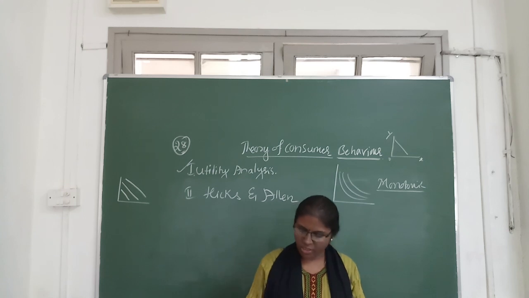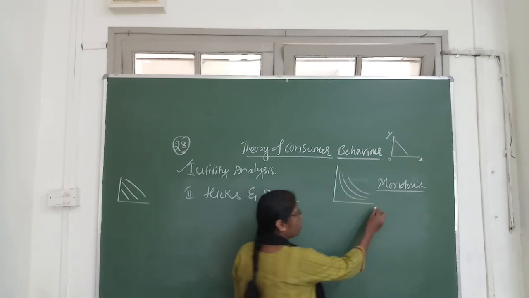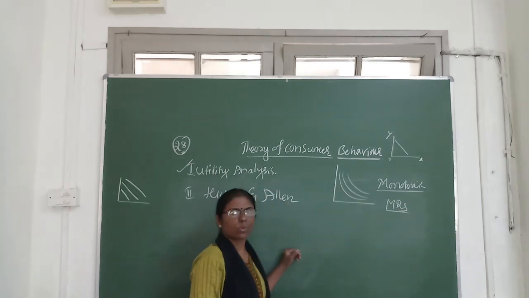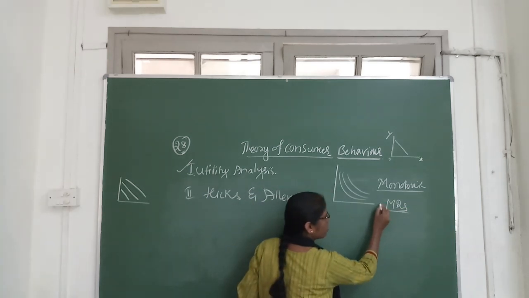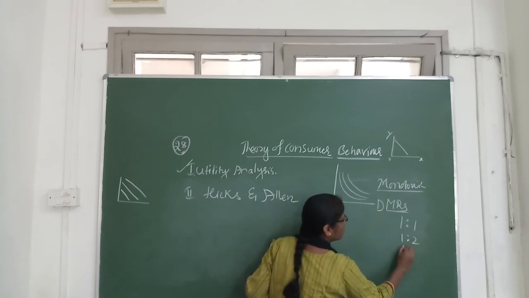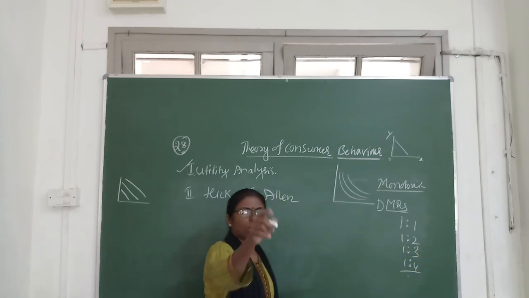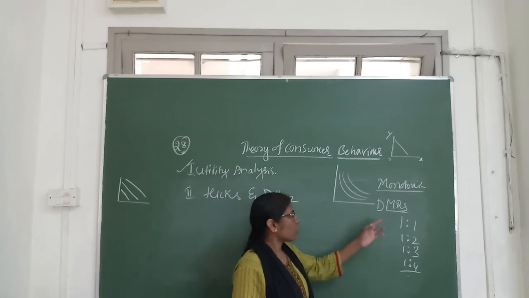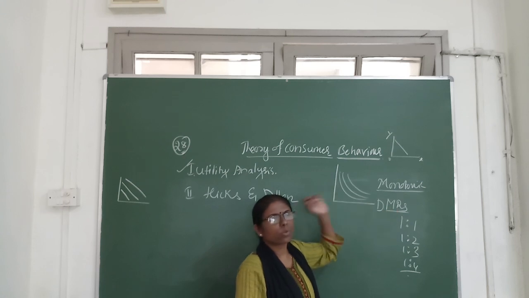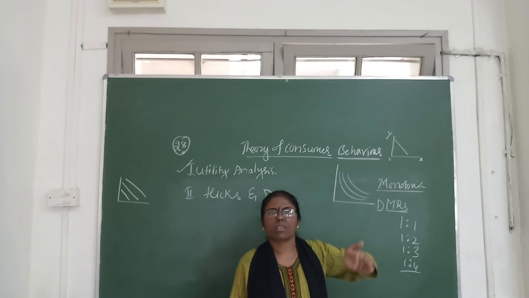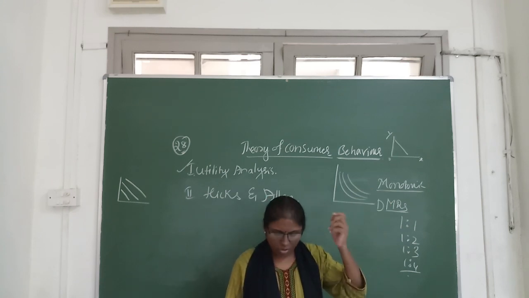The question arises, why does the indifference curve slope downward from left to right? It is because of the marginal rate of substitution, and this marginal rate of substitution is diminishing. We discussed this with 1:1, 1:2, 1:3 and 1:4. Please go through the concept, then it is very easy to understand. So diminishing marginal rate of substitution is the basic element, and because of it the indifference curve slopes downward from left to right.